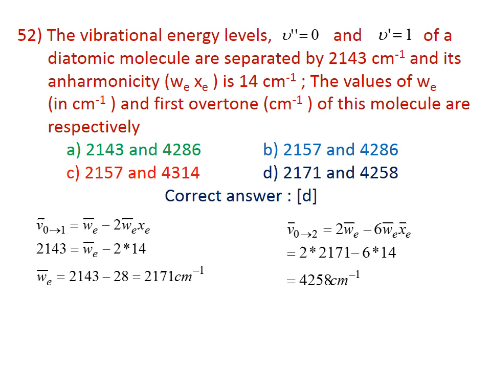For the first overtone, nu bar for 0 to 2 equals 2 omega_e bar minus 6 omega_e x_e bar. Substituting the values, 2 into 2171 minus 6 into 14 equals 4258 cm^-1. Therefore, the correct answer for this question is D, 2171 and 4258 cm^-1.